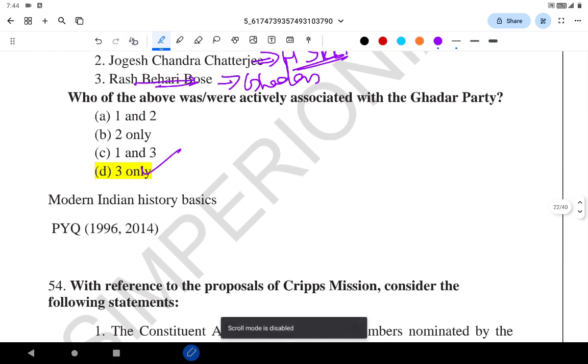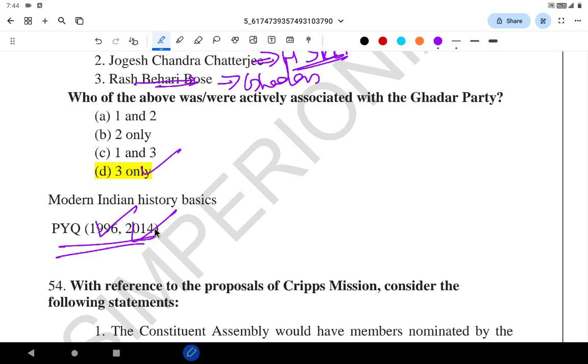The question related to the Gadar Party was asked in 1996 and 2014. You should know the members of important organizations. Many times UPSC has asked it. The Anushilan Samiti, Gadar Party, Hindustan Socialist Republic Association, and many other organizations.